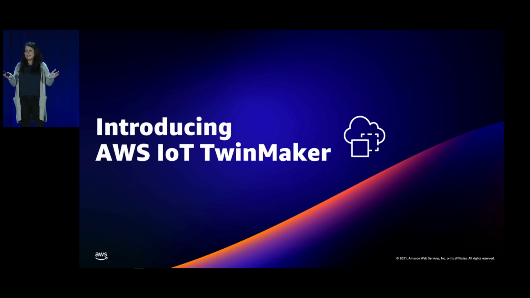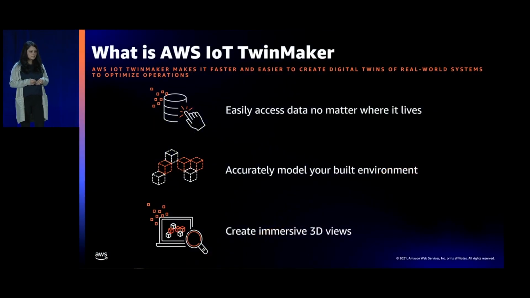So that is why we're very excited to announce in preview AWS IoT TwinMaker. These challenges that customers have told us over and over again was the motivation for us to build this service. So we're really excited that we're now able to make this available to all our customers. What is this service? It's a new AWS IoT service that allows you to make digital twins of real-world systems faster and easier than ever before, and use them to optimize your operations.